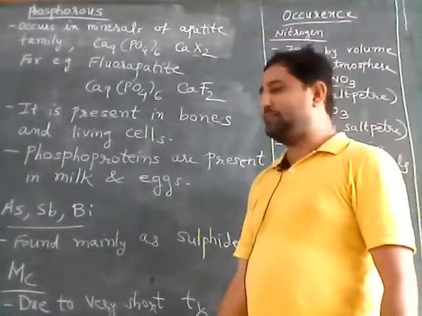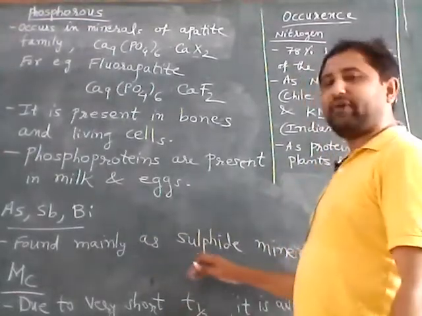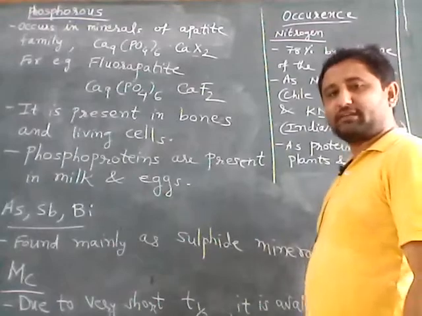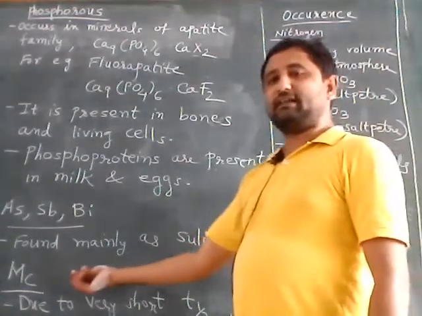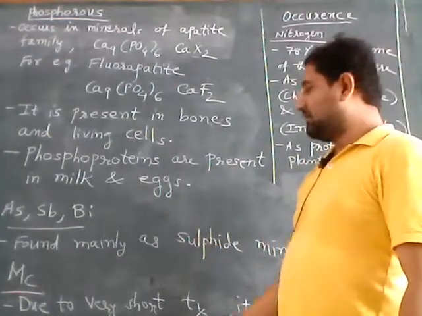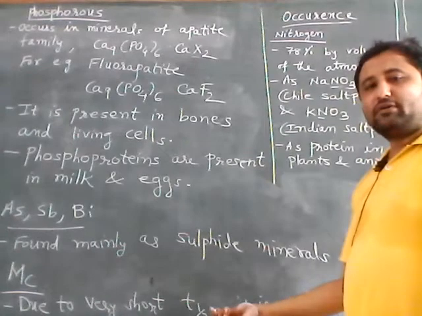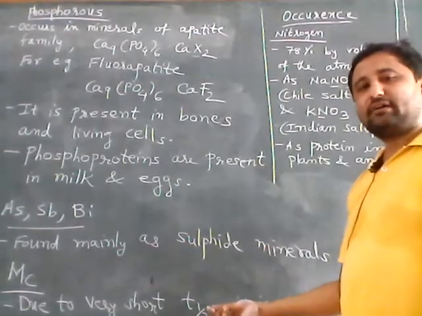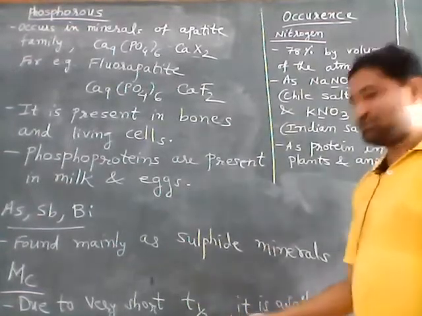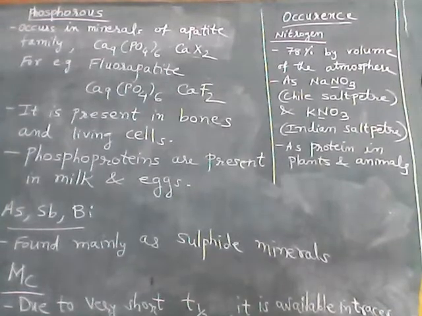These three elements are found mainly as sulfide minerals in nature, from the earth's crust. The last element is moscovium, symbol Mc. Due to its very short half-life, it is available only in traces in nature.